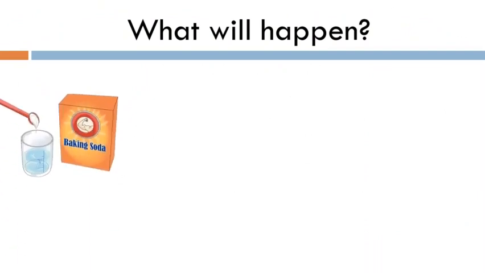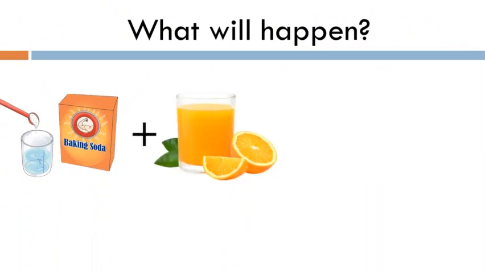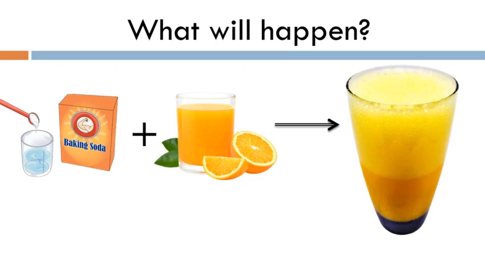What will happen when baking soda solution is added to orange juice? Student, when the baking soda solution is added into it, what happens to the orange juice? Effervescence occurs, or you can see bubbles emerging from the orange juice. This means that when baking soda solution is added to an acidic solution, bubbles come out and effervescence is produced. That means orange juice is acidic in nature, and due to this acidic nature, bubbles are coming out of the juice.